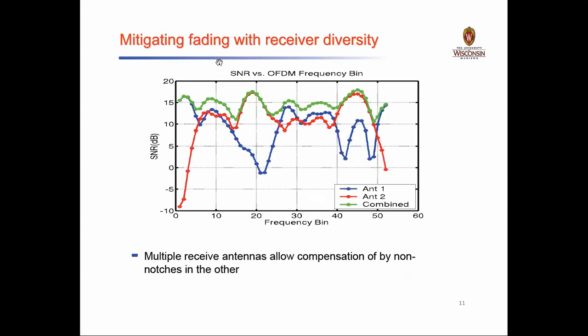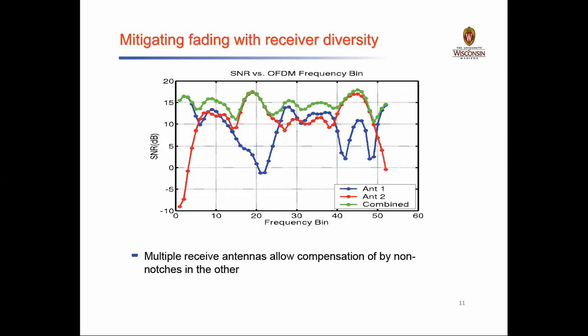So in the receiver diversity, what will be the fading mitigation? Mitigating fading with respect to receiver diversity says that if you have an SNR and you are trying to measure it with respect to the orthogonal frequency division multiplexing frequency, here you can see this green color is nothing but the combined value. Then if you see the blue color line, that is for a single antenna, and the red color is nothing but another antenna. But if you measure them separately, then the power which we receive at the receiving antenna will be completely different.